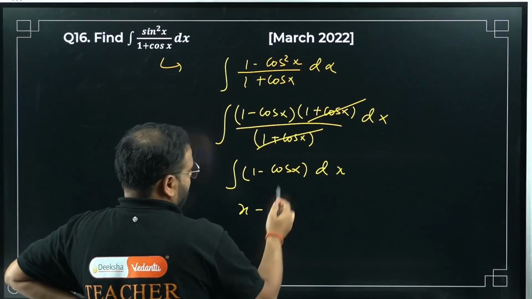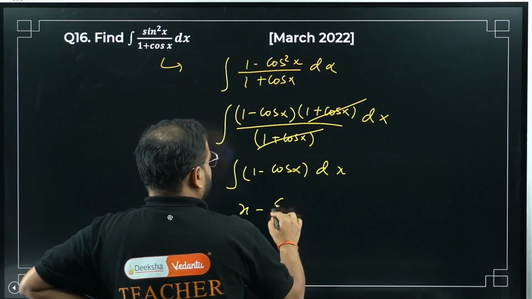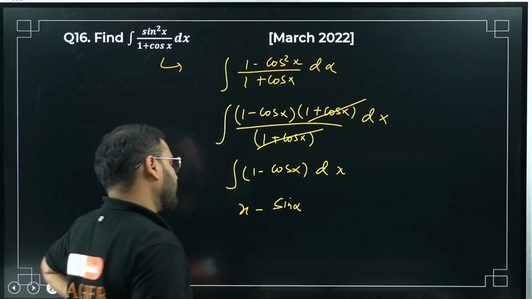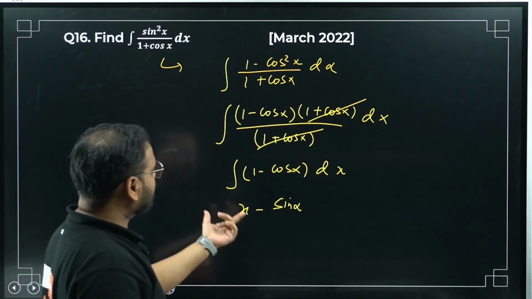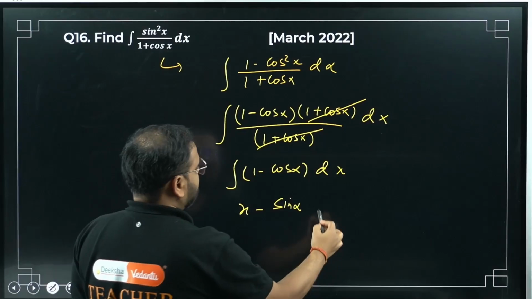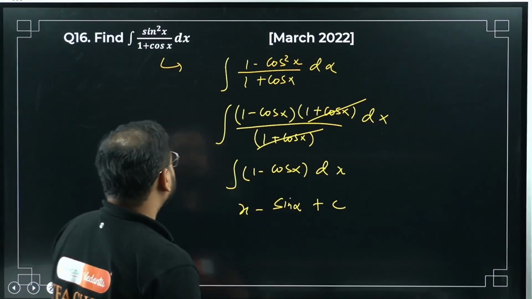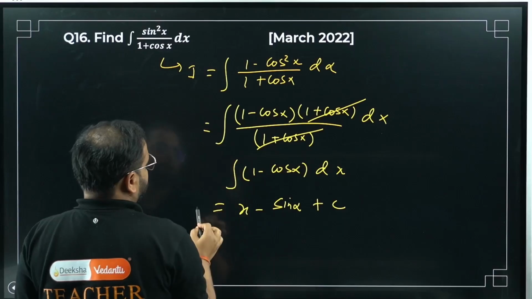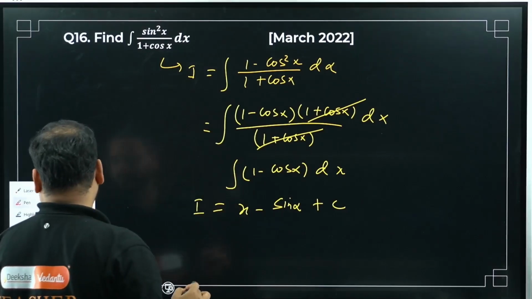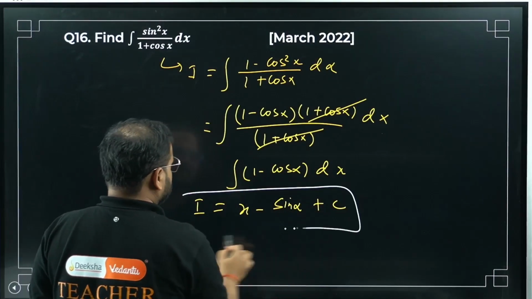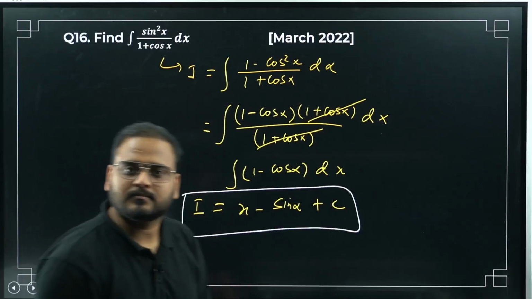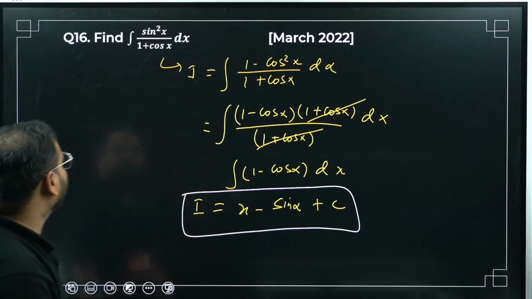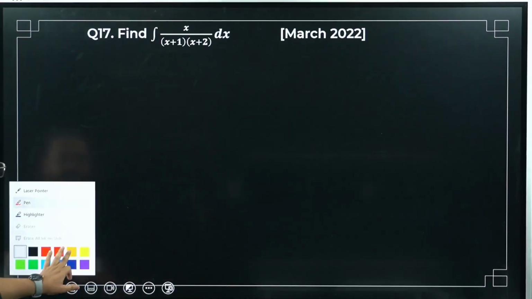x minus cos integration is what? Sine, right? Sine differentiation is cos, so cos integration is sine x plus c. This is my answer. This is I, and this is also I. Have a look. Simple question. Okay, 16th done. Moving on to question number 17.